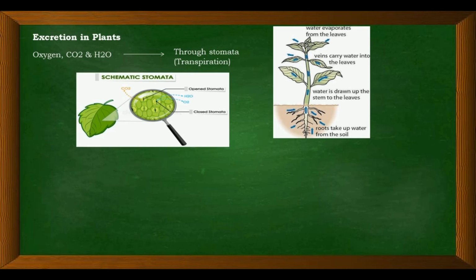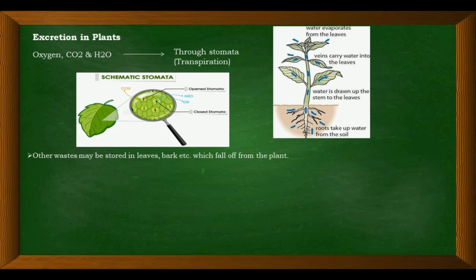And this is the stomata. Stomata are minute openings on the leaves through which gaseous exchange occurs. And this is transpiration, wherein the roots take up water from the soil, it travels up, and from the aerial part of the plant it is lost in the form of water vapor due to the transpiration pull. Other wastes may be stored in leaves, bark, etc., which fall off from the plant.